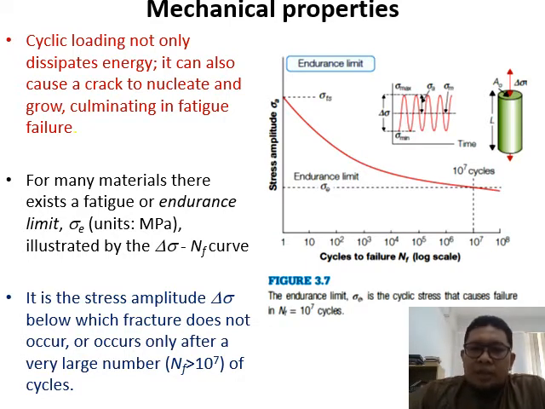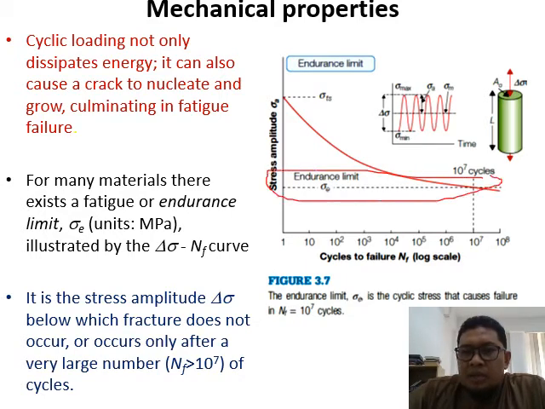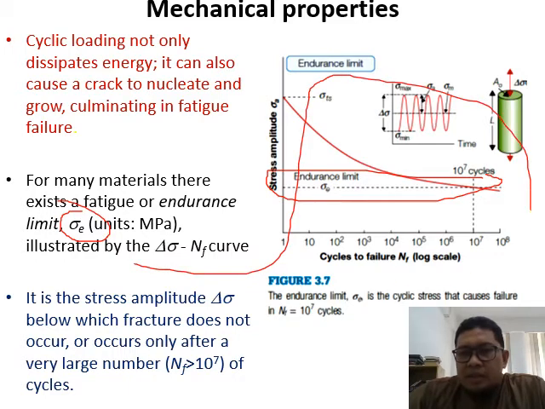For example, over here, if you apply it 10 million times, it becomes less than half of the tensile stress. For many materials, there exists a fatigue or endurance limit. The endurance limit, sigma E in units of megapascal, can be illustrated in this figure.